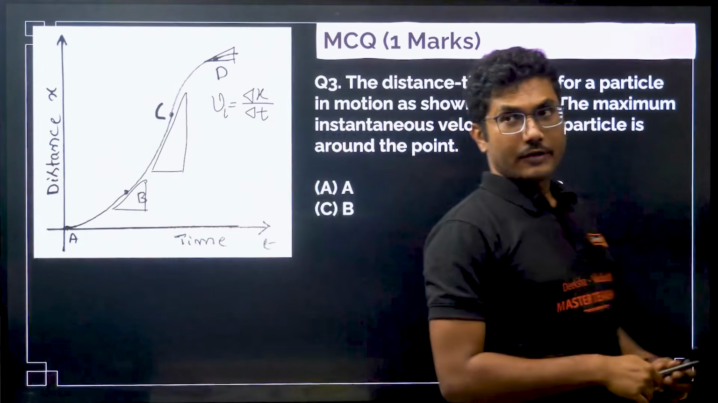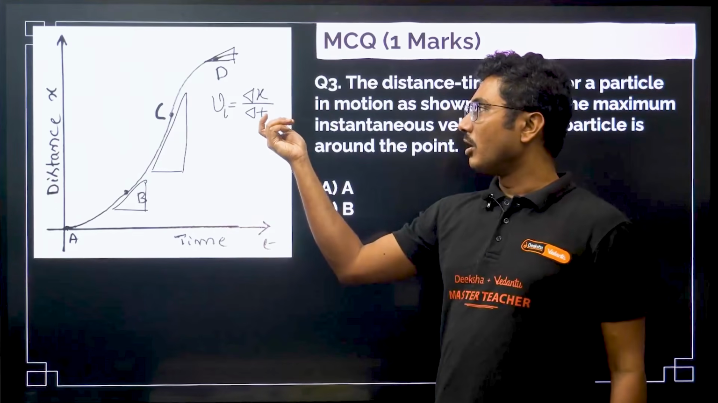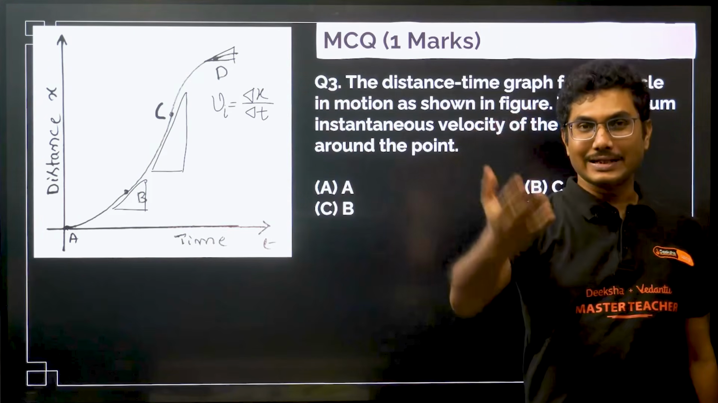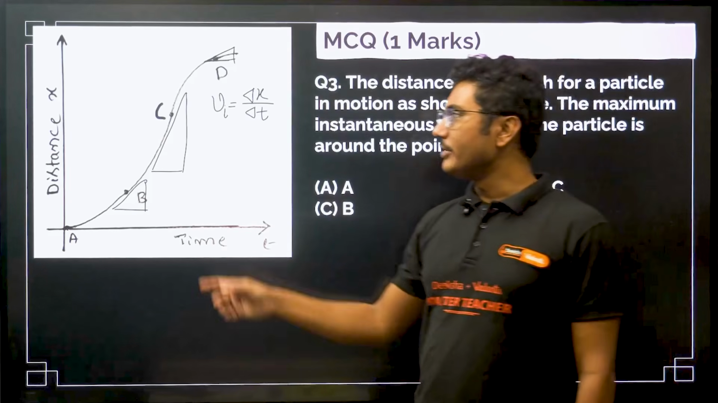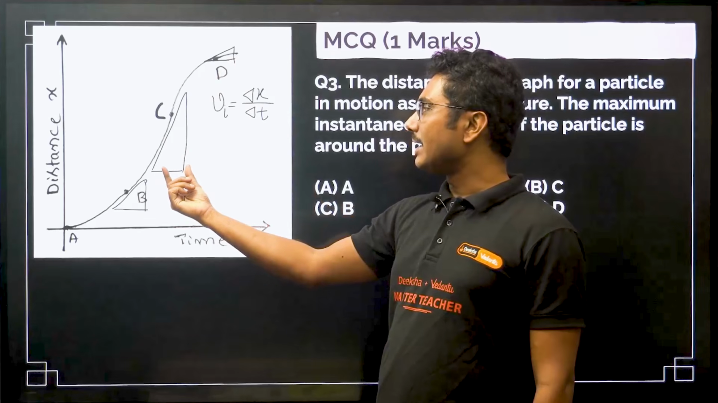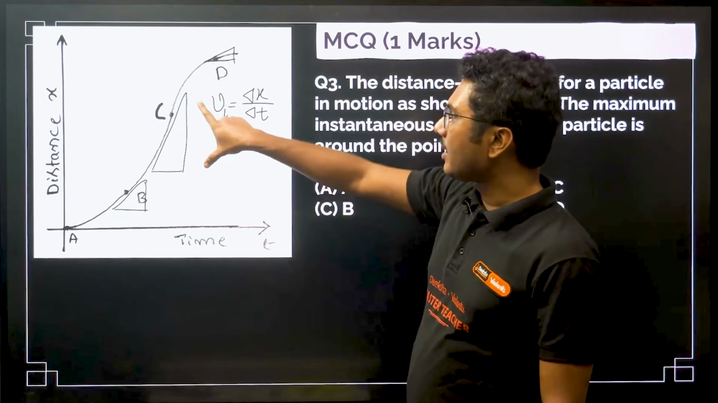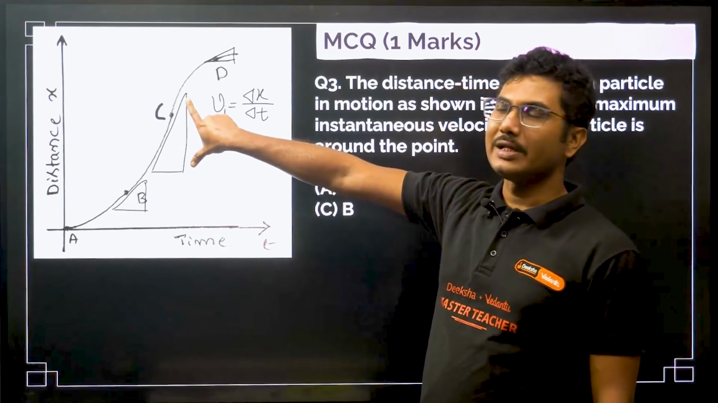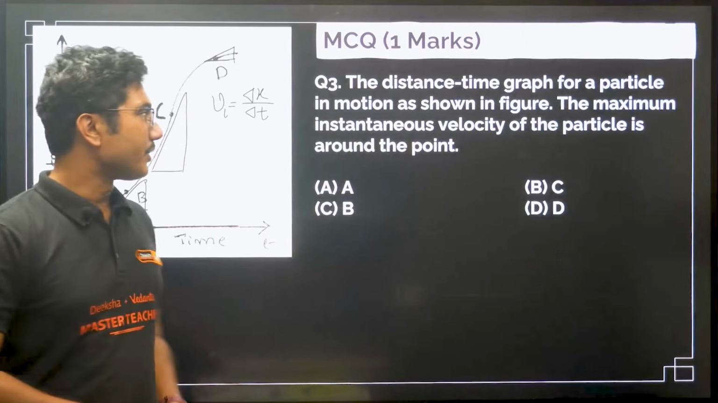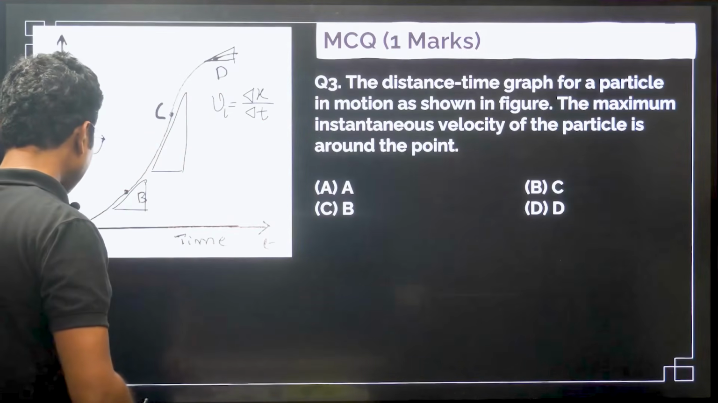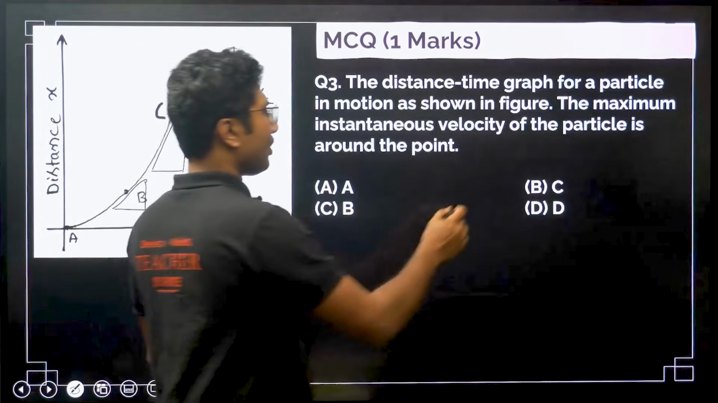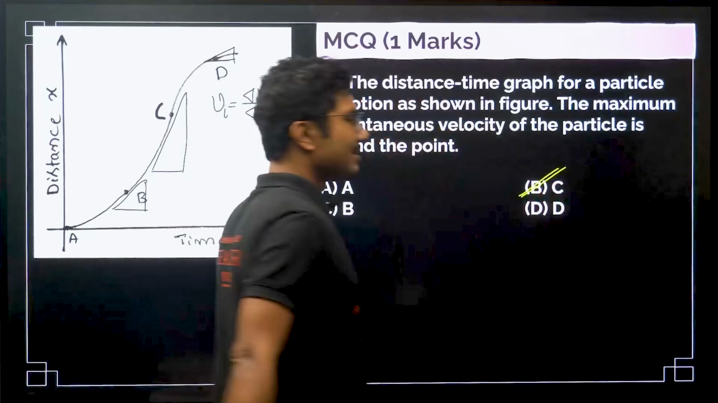So if delta t is small but delta x is large, then that will give you a higher instantaneous velocity, right? If you see all the graphs, you see that here delta t is very small and comparatively delta x is very, very large. So the instantaneous velocity is largest for the point C. Instantaneous velocity is largest for point C. Okay, the correct answer is C.